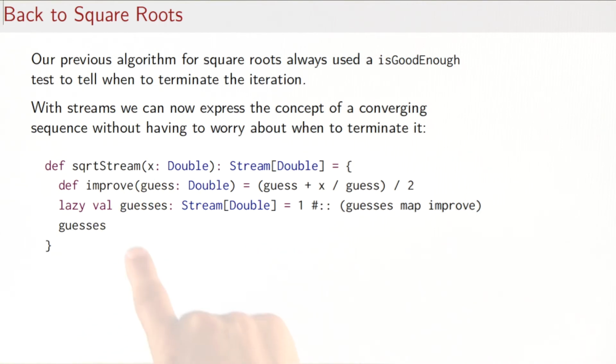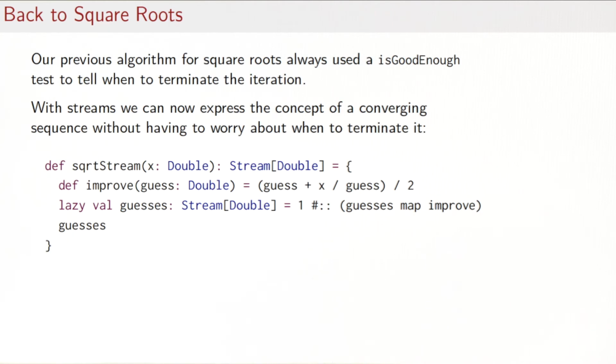The thing we would do is we would have the usual improve method, and then we would say, well, we have a lazy val guesses, which is a stream of Double, and the guesses start with 1, and each successive value is obtained by mapping the improve function over guesses.